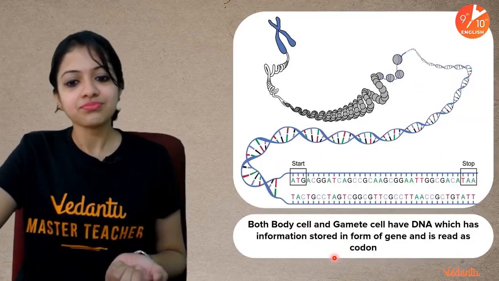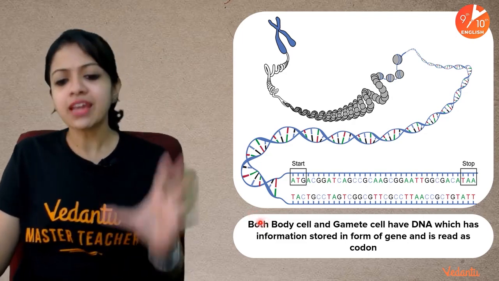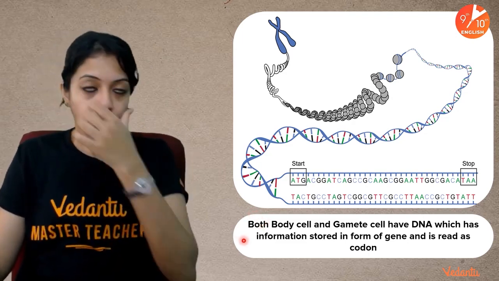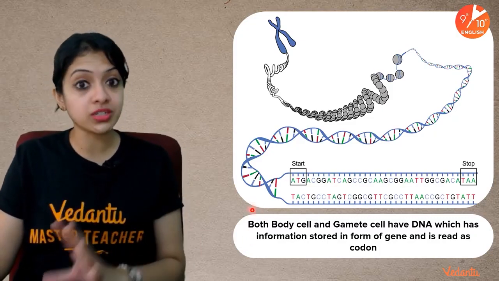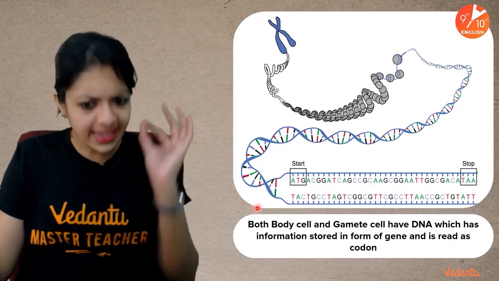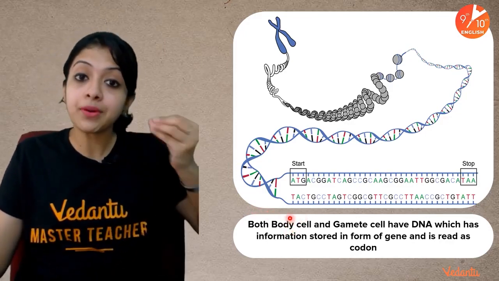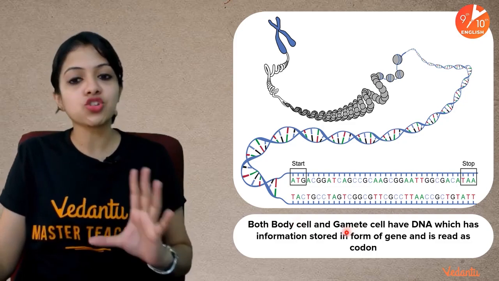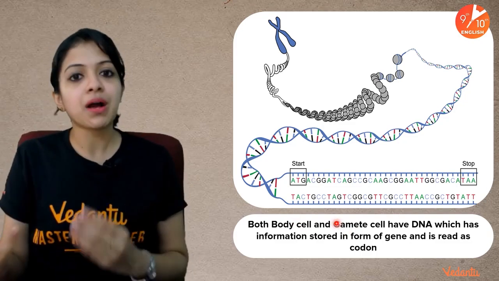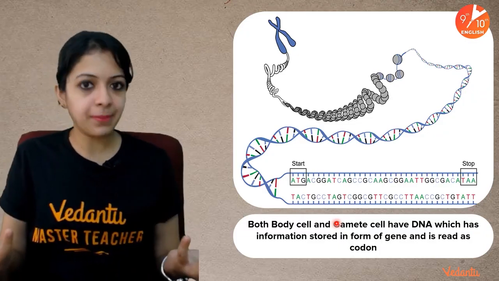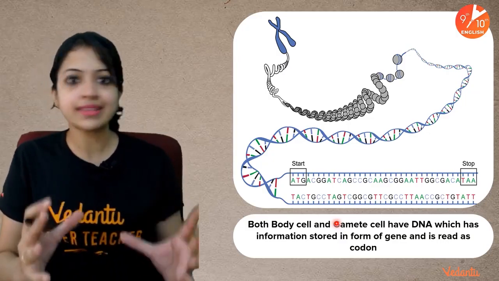today's session. So yes, let's remember that every cell in our body, take for instance the example of human beings. We know that our body is made up of roughly around 38 to 40 trillion cells. In each of these cells, there is DNA, regardless of whether we are talking about somatic cells or whether we are talking about gametic cells. By which I mean, what are gametes? Everyone knows. Sperms and ova are your gametes. Right, in males, sperm are the gametes, in females, ova are the gametes.